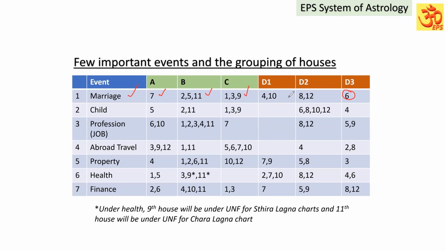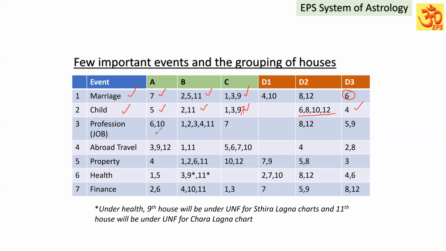For the first child, for example, 5 is A, 2 and 11 are B, and 1, 3, 9 come under C. Of course, 7 also joins hands with this: 1, 3, 7, 9. D3 is 4. All the other houses, 6, 8, 10, 12, come under D2. It means they are all obstacle-causing houses for childbirth.